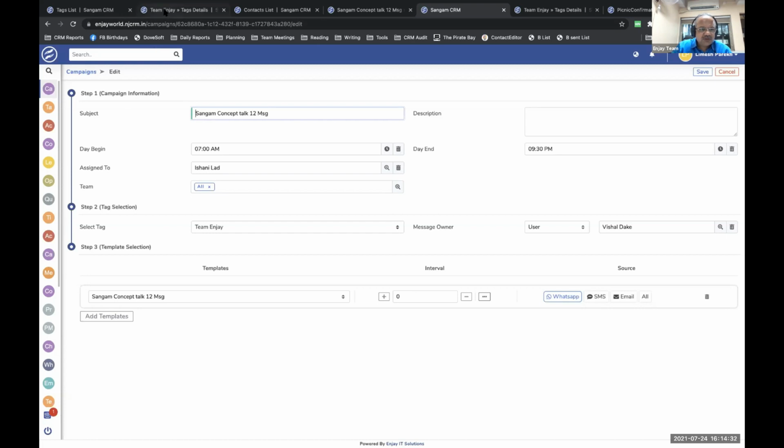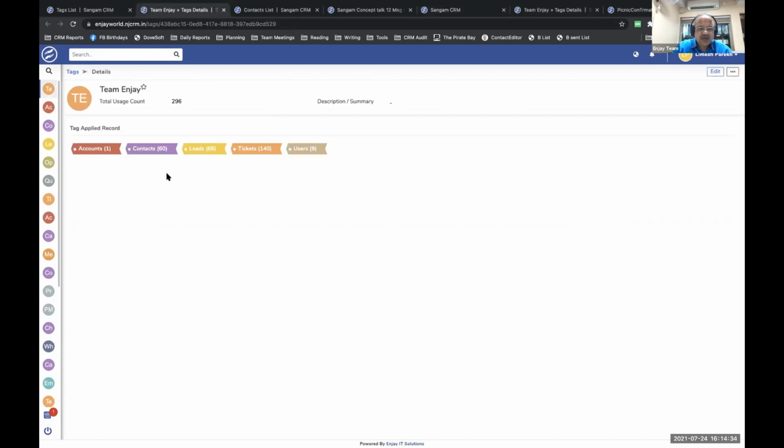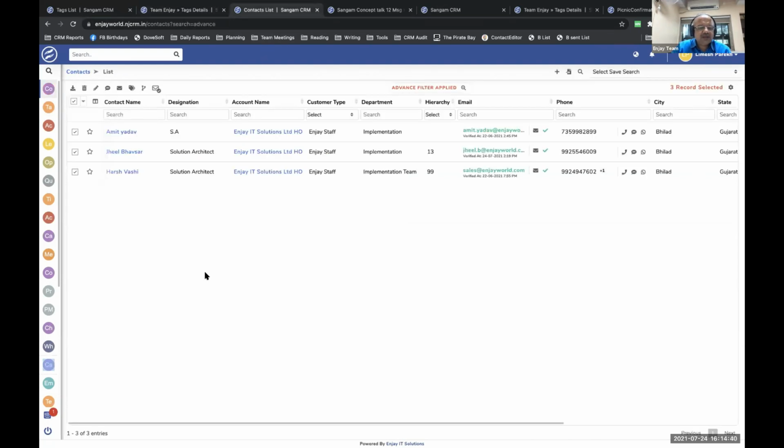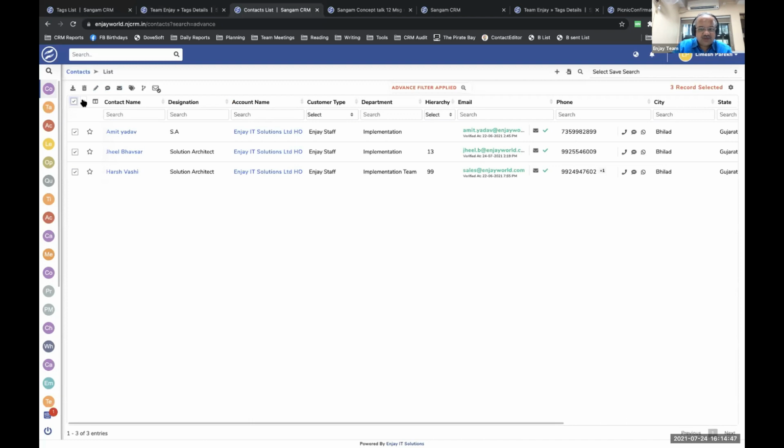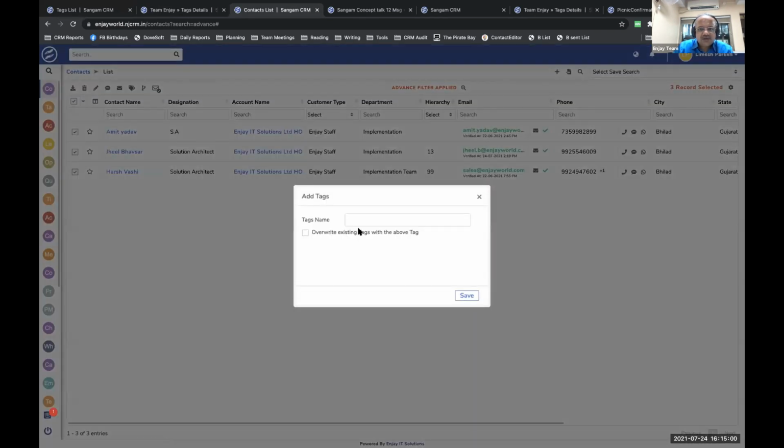So first we will see this tag. The tag was created and we have already applied it to some contacts, but I will show you how to apply this in mass. So let's say these are the 3 people to whom I want to apply the tag. So I will select them. If the list is long, you can click here and select all. Let's say your list runs into multiple hundreds or thousands, you will have to select multiple and then select tag. So I will say add tag, and the tag to be applied is Team NJ.